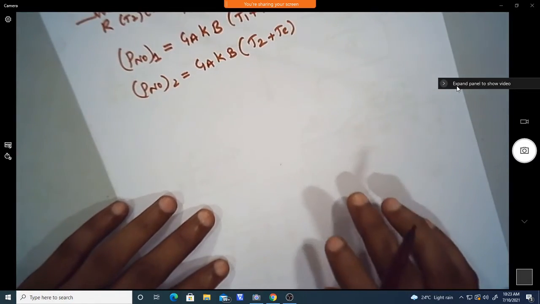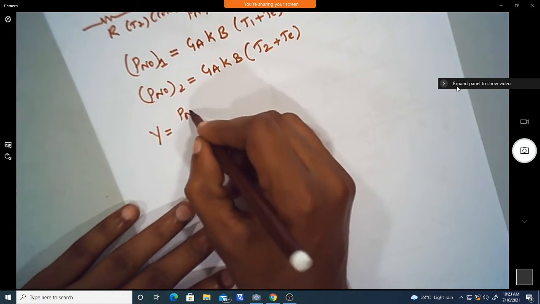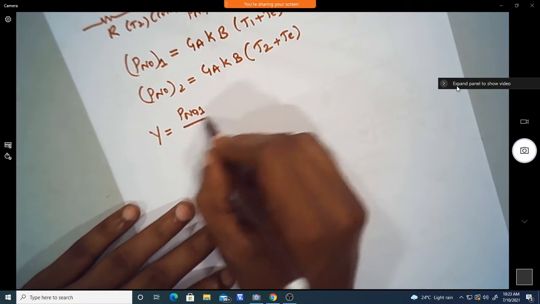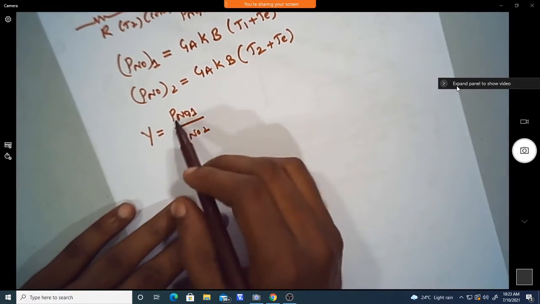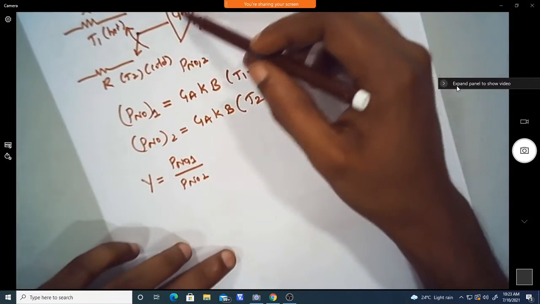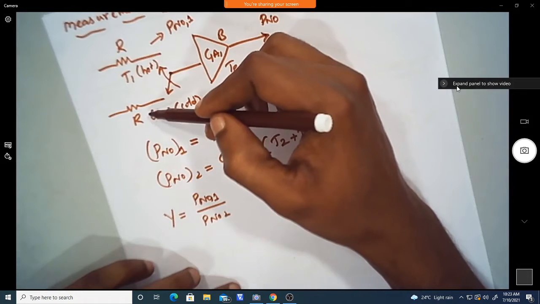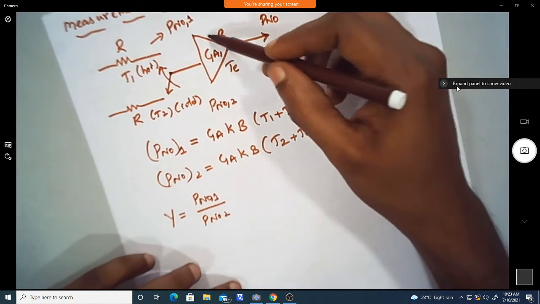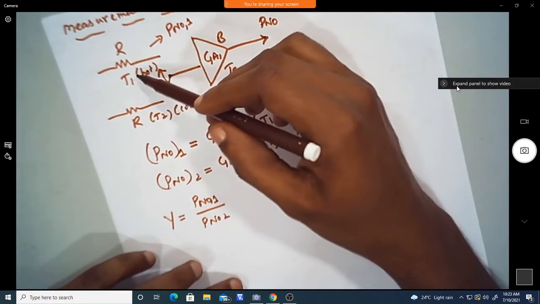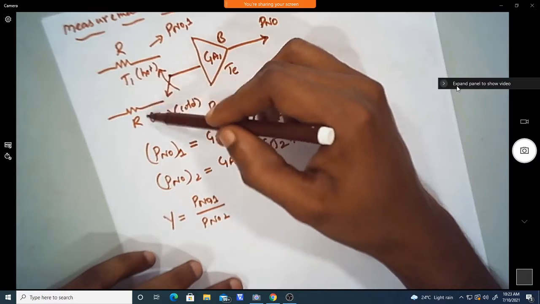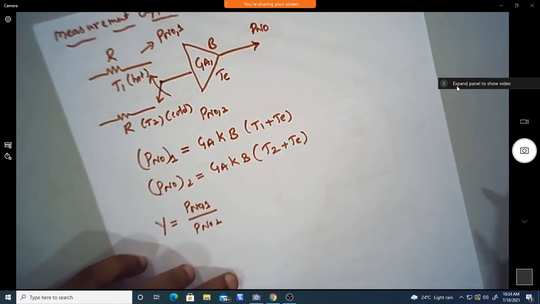Now we can define the Y factor, which is the ratio of these output powers, the first source to the second source. This Y factor determines the output noise of the amplifier only with respect to the temperatures, which are known. We don't know the noise generated here or the parameters of the amplifier, but if I know only the temperatures of these two sources, we can get its equivalent noise temperature.